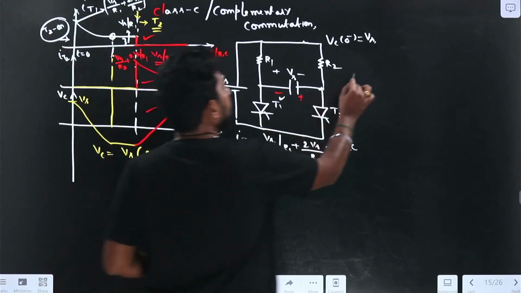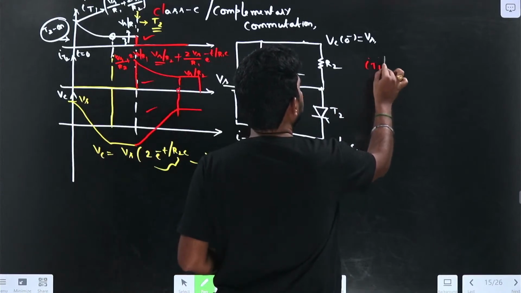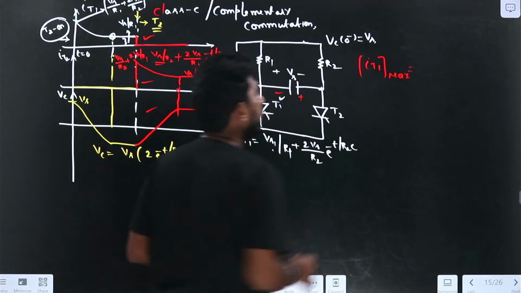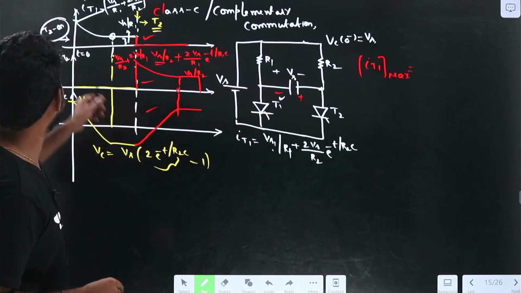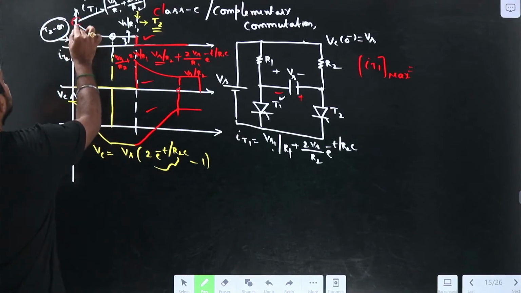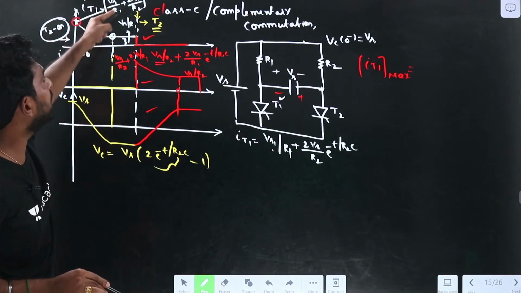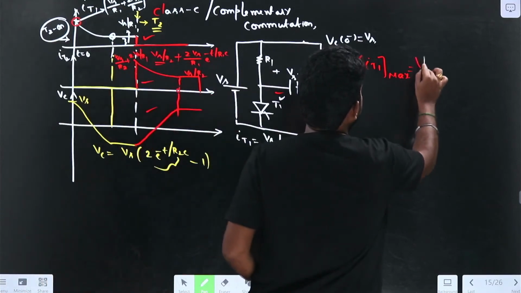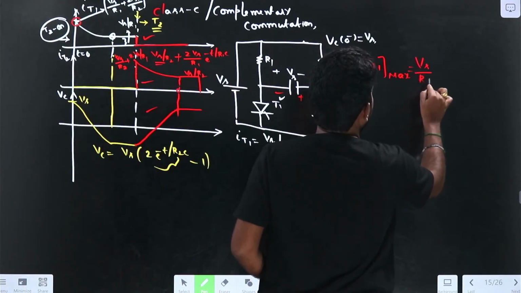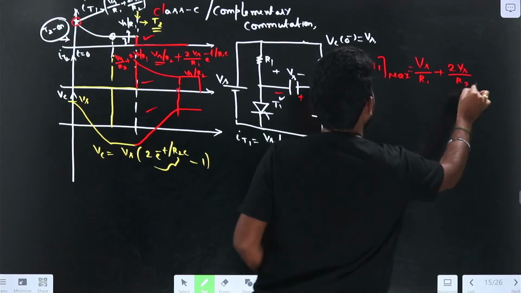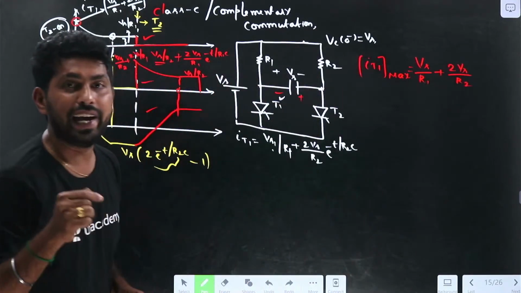So let me find the maximum value of the thyristor current, IT1 maximum. The maximum value of the thyristor 1 current is equal to Vs by R1 plus 2 Vs by R2. From the graph it will be Vs by R1 plus 2 Vs by R2. So what is the IT2 maximum?